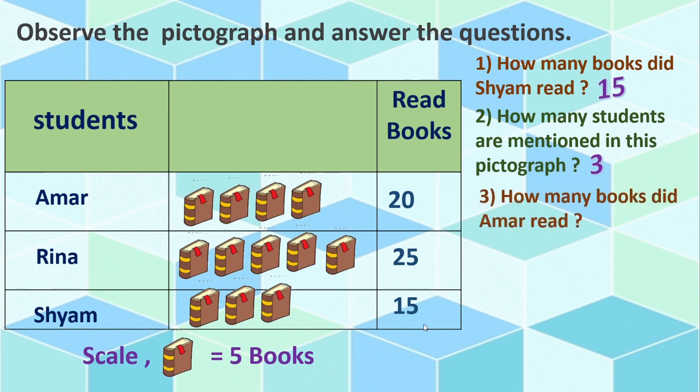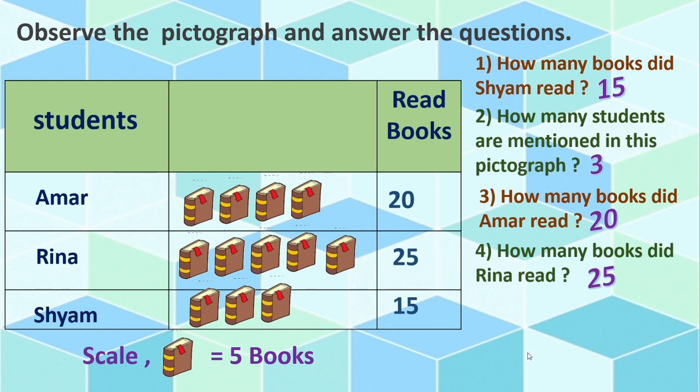Next question. How many books did Amar read? Come on, we will move to Amar. Amar, 4. 4 means here 20. Correct? 20 books. Next, how many books did Reena read? Yes, how many? 25. Correct?